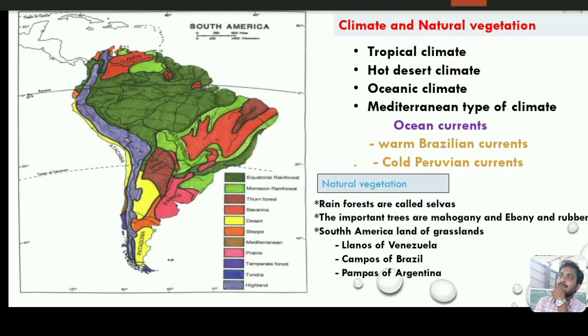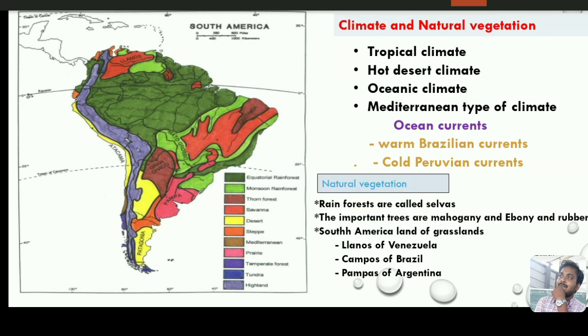These regions experience tropical climate, and that is why rainforests are found. The rainforest is called selvas in South America. Worldwide we call it a rainforest, and it is located in the Amazon river basin and near the equator.